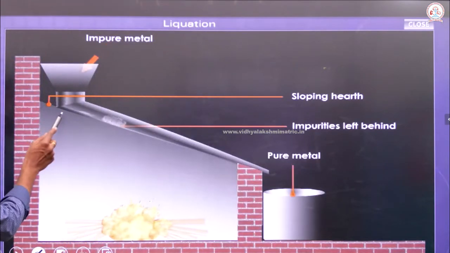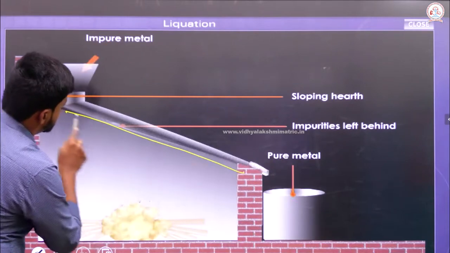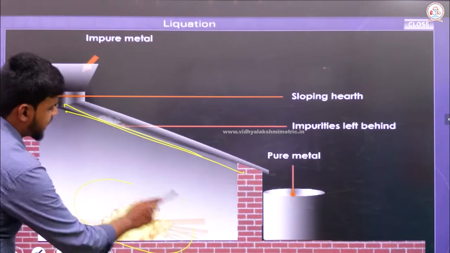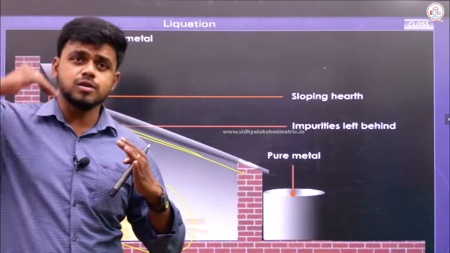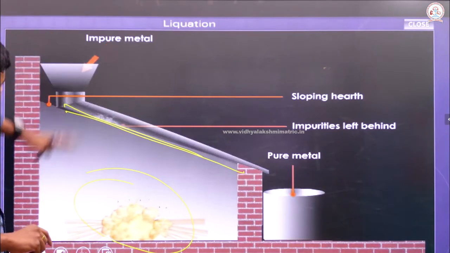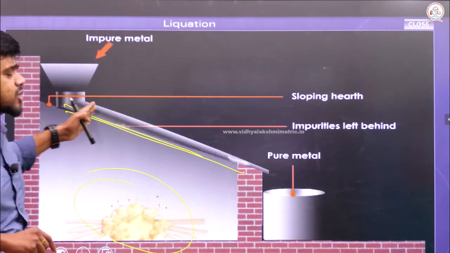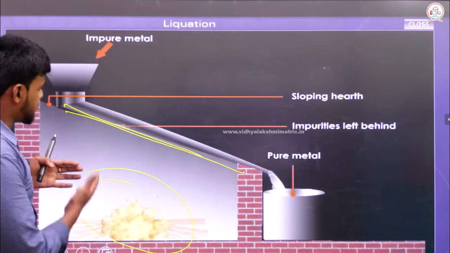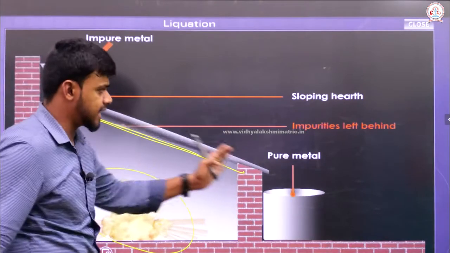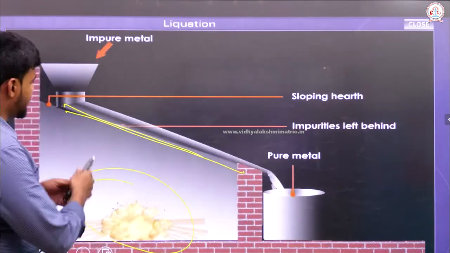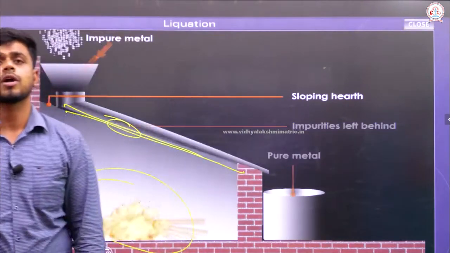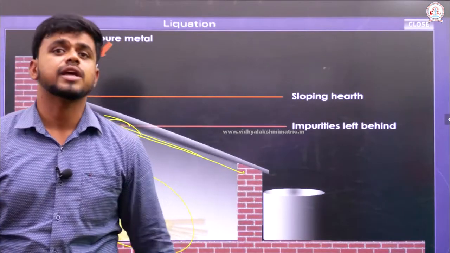Right. So this is the sloping earth. This sloping earth may have barriers there. And this sloping earth is placed in a reverberatory furnace where the temperature goes above the melting point of the metal. So what happens there? When the impure metal is fed into the experimentation chamber, as the temperature is above the melting point of the metal, the pure metal starts to melt and is collected separately. And the one which is left there is just the impurity. So this is the overall process involved in liquefaction.